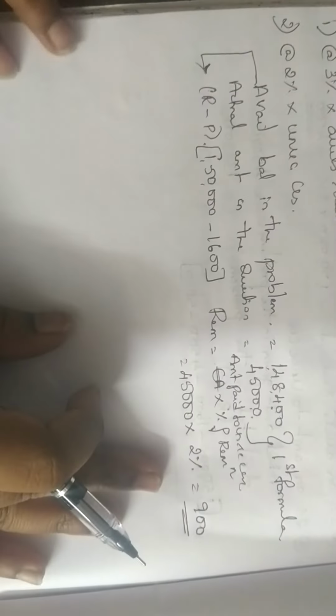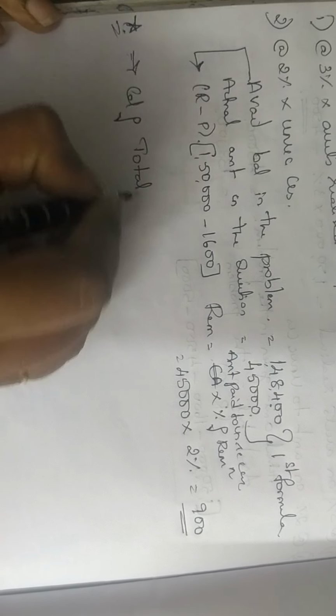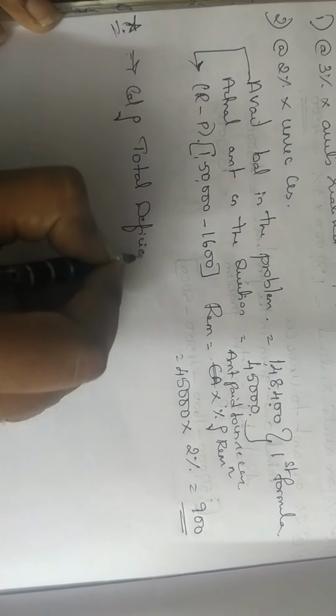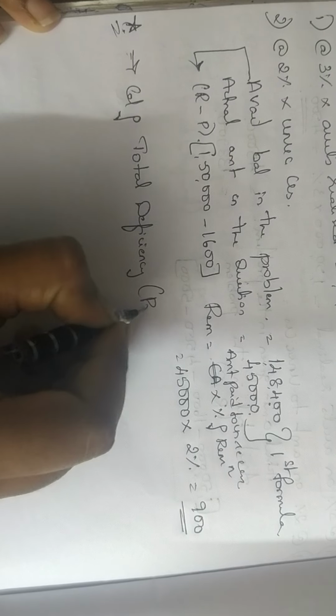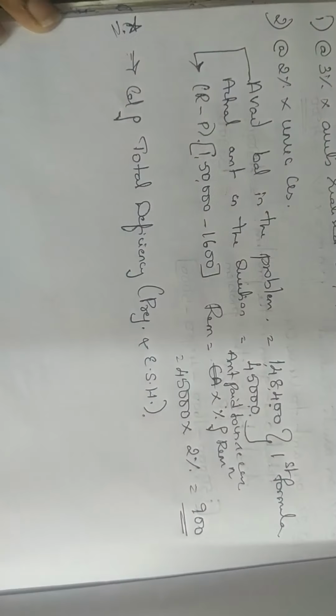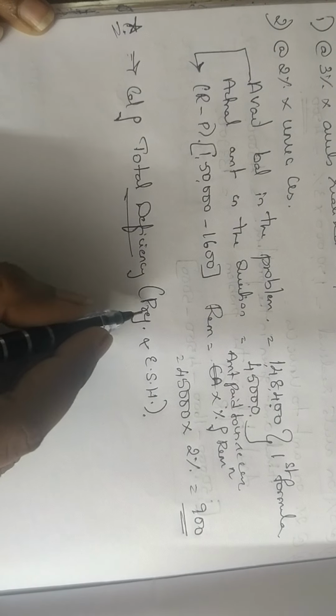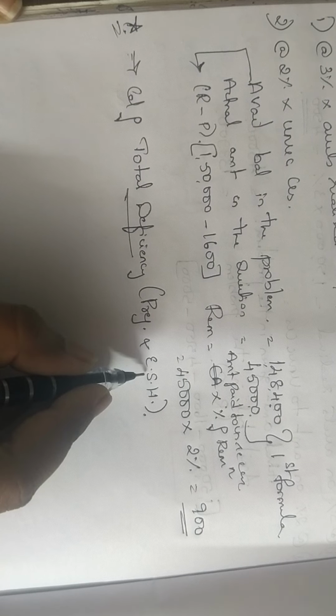So if you remember, how did we do the deficiency calculation here? The second working note, calculation of total deficiency. To which shareholders? Here it is both preference as well as equity, because I have not paid preference, that is why I am taking the deficiency for preference as well as for equity shareholders.